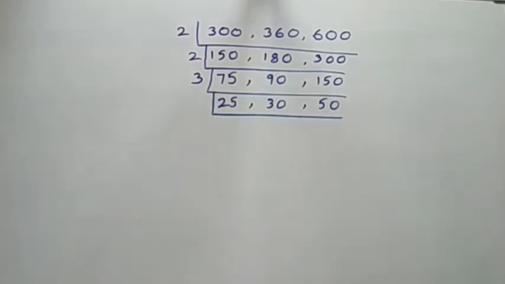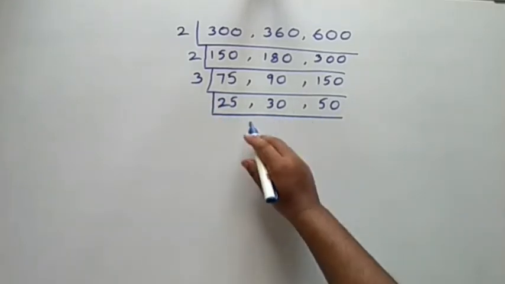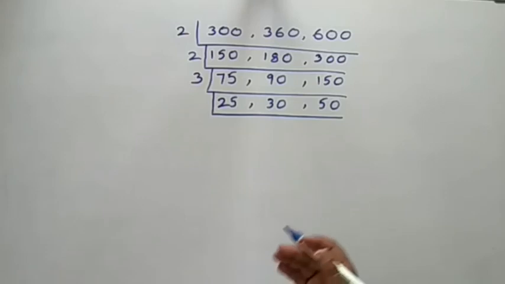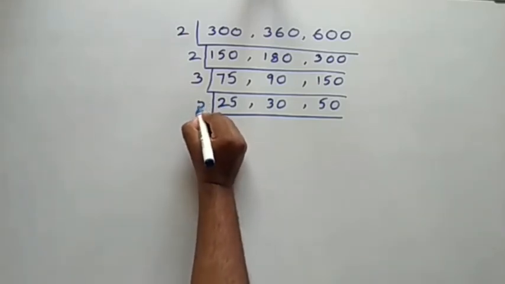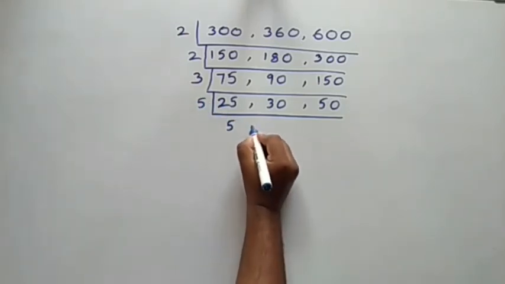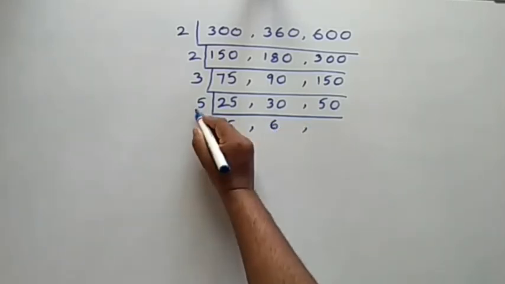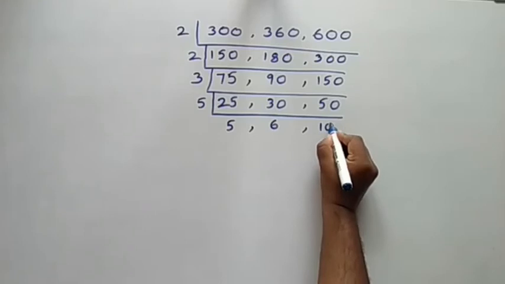Now if I check with the 3 table, only this one it will go. So then the next prime number is 5. So I am going to take that 5: 5 5s are 25, 5 6s are 30 and 5 10s are 50.